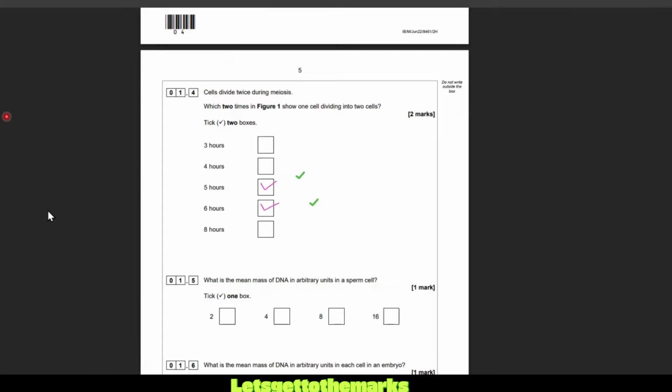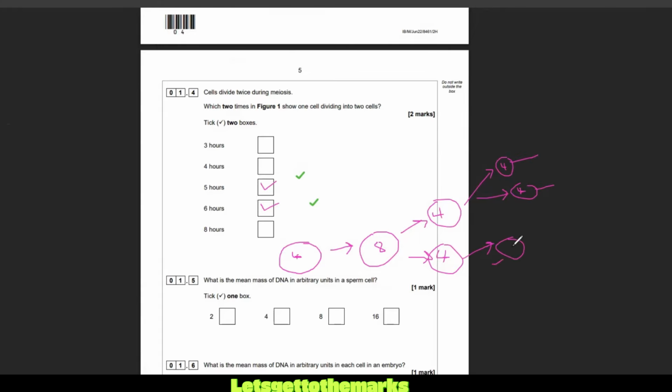So the mean mass of DNA in a sperm cell. Look, in that diagram above, it started as 4, the mass. Then it doubled to 8. Then we had the first division where it divided into 2 cells of 4 each. And then we had the second division where they divided finally into, let's say this was making sperm. It could have been making eggs if it was in the woman's ovaries. If it's in the boy's testes, it's making sperm, although we might be talking about pollen in a plant, in which case it's made somewhere called the anther. You don't need to know that.